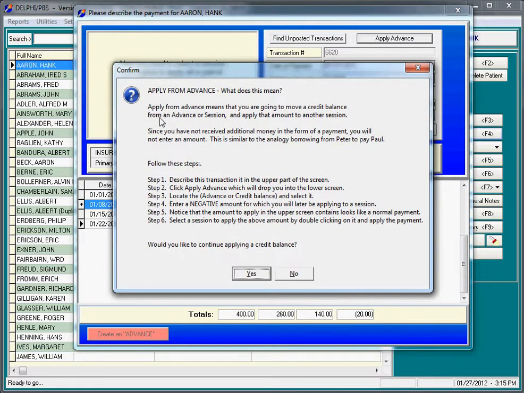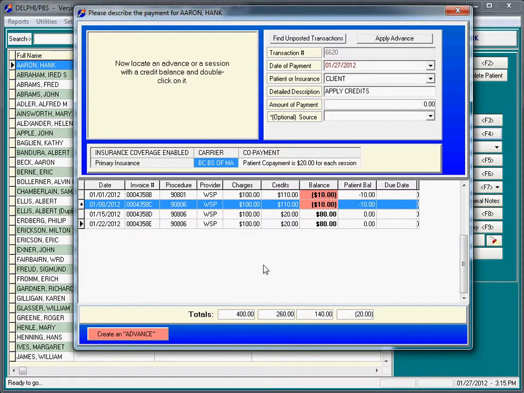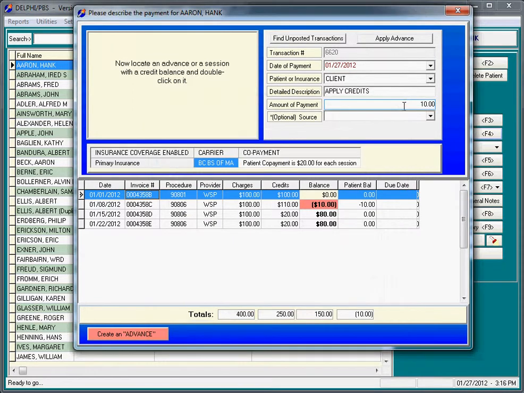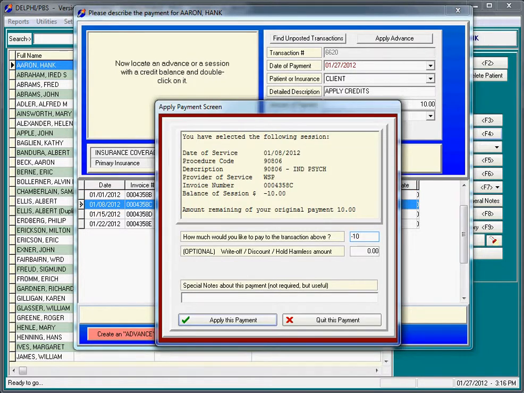And basically this says that apply from an advance means that you're going to move a credit balance from an advance or session in this case and apply that amount to another session or advance. I'm going to click yes to the lecture. This is basically, again, borrowing from Peter to pay Paul. What we're going to do is borrow the $10 overpayment we made. So I'm going to double click on the session on the first, and I'm going to enter -10 and click apply. Now we have $10 to apply. I'm going to do the same thing on this other session on the 8th. Double click, enter -10, click apply.